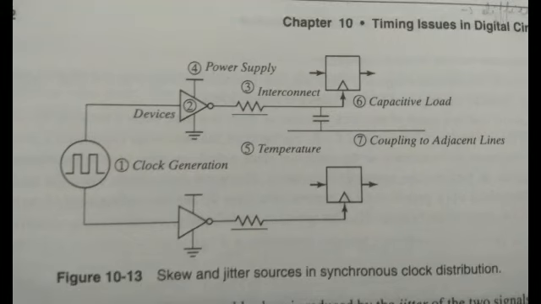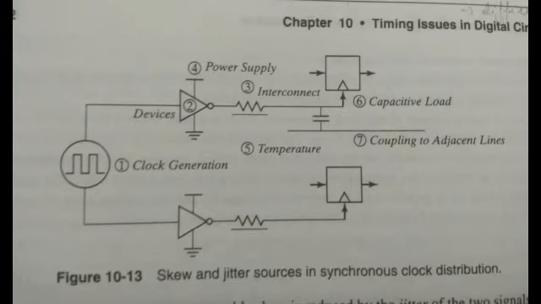As shown in this figure, we have a clock source and it is being circulated to all the flip-flops or registers which are part of the integrated circuit. In this picture, two paths are shown. The clock path includes the wiring and the associated distributed buffers required to drive interconnect and loads. A key point to realize in clock distribution is that the absolute delay through a clock distribution path is not important. What matters is the relative arrival time at the register points at the end of each path.